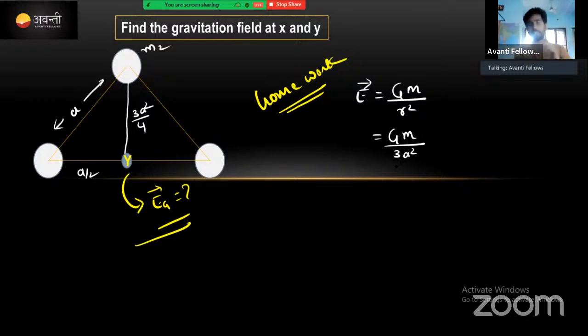The denominator of the denominator, 4, comes to the numerator. Hence the field strength at point y is 4Gm divided by 3A square.